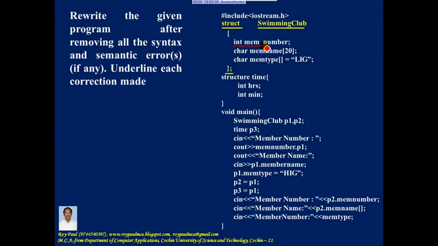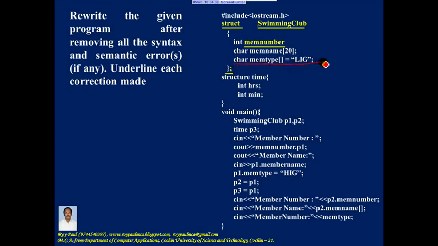Now this is member 1 of the structure, and variable name, member name, name of the function, name of the structure, name of something, identifier should not contain space. So this must be written together, or here you should make use of underscore. Let me write it together. So mistake corrected, and after making the correction you should underline the area where you make the correction. Now here there is no mistake.